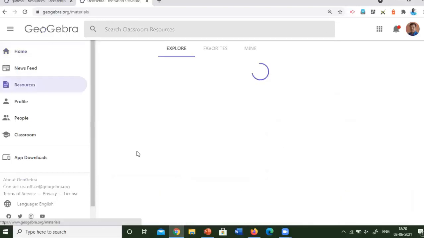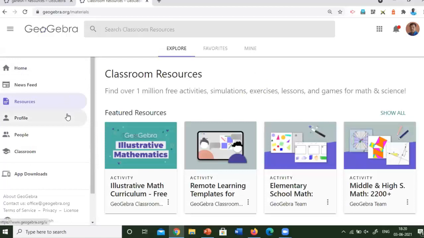Okay. Now, what we are going to do is create a classroom for remote learning and teaching. This is our motto of this class. So for that, I have to create a book or activity to engage the students. So I have to make the students engage with some activities, some work.